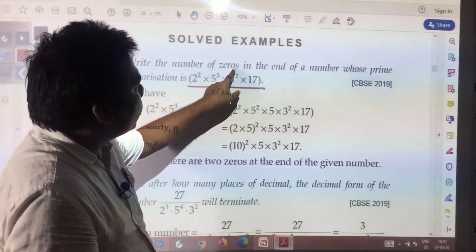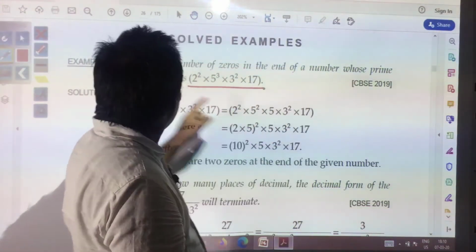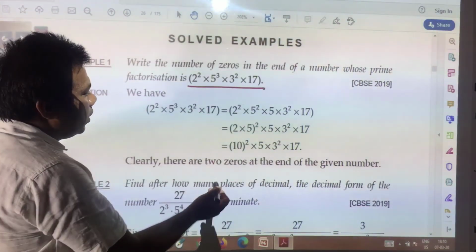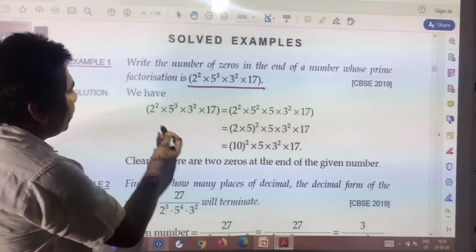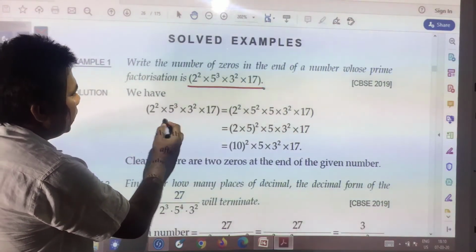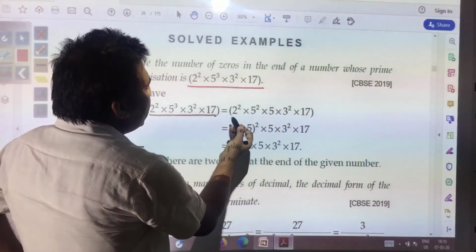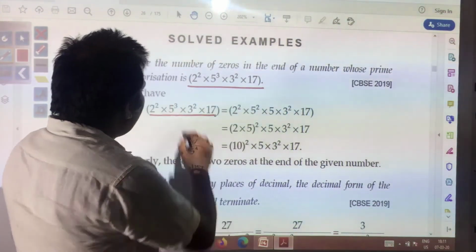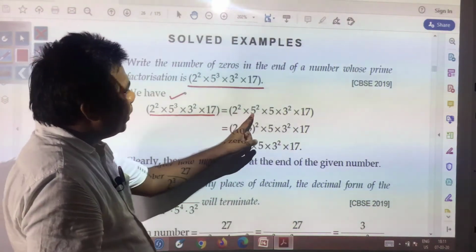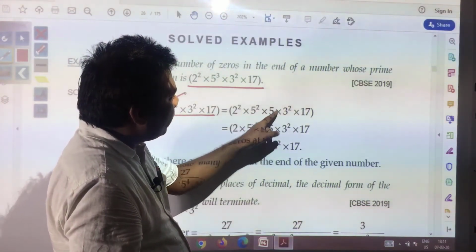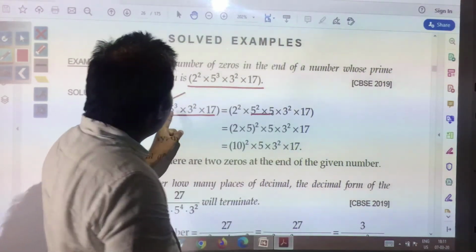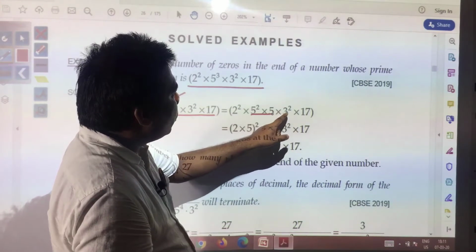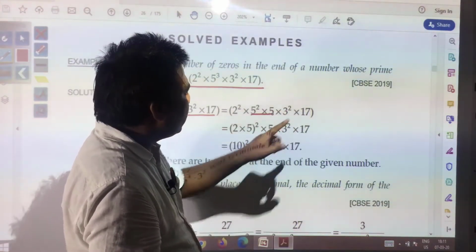Write the number of zeros in the end of a number whose prime factorization is this. Just you see how this question has been simplified. 2 to the power 2 into 5 to the power 3 into 3 to the power 2 into 17. 5 to the power 3 can be written as 5 to the power 2 into 5. So 2 to the power 2 into 5 to the power 2 into 5 into 3 to the power 2 into 17.